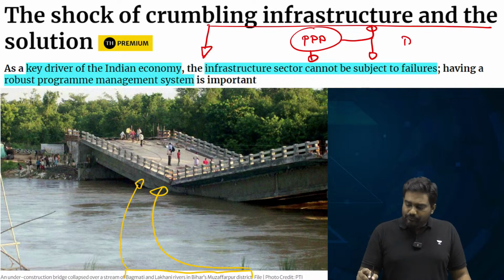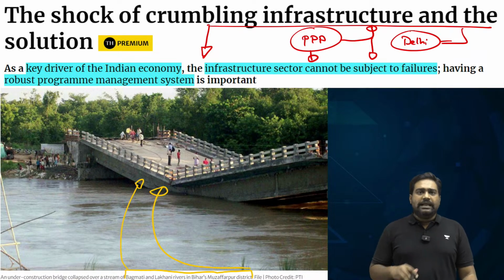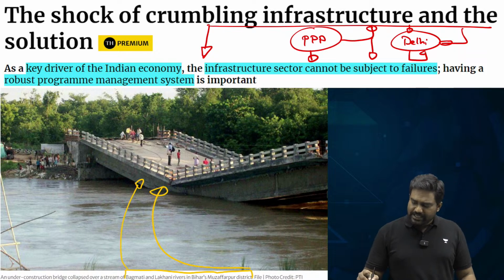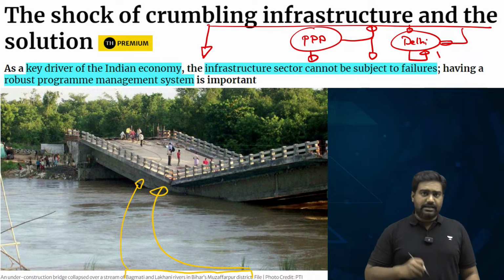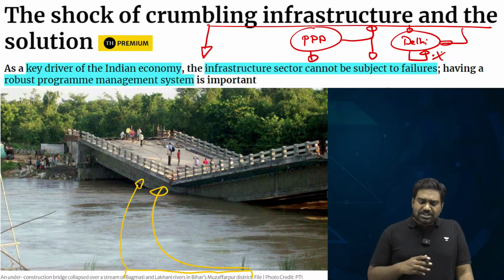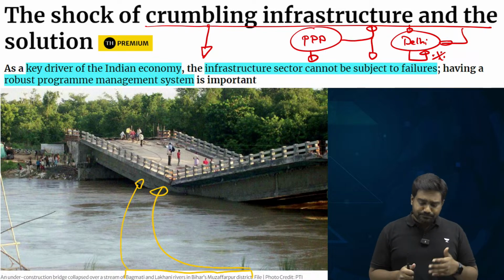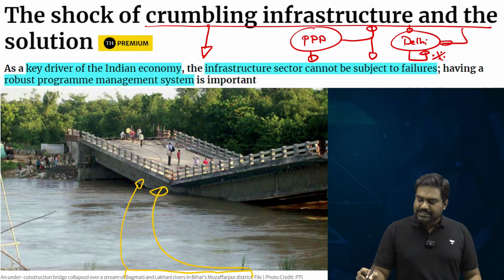For example, if you remember at the Delhi airport recently, slightly heavy rainfall caused an accident where the roof of the airport terminal collapsed, causing a major incident at the airport. So such repeated incidents with regard to our infrastructure projects are not just an embarrassment, but they highlight the concerns, the challenges facing our infrastructure sector.